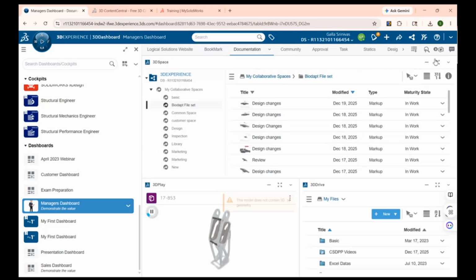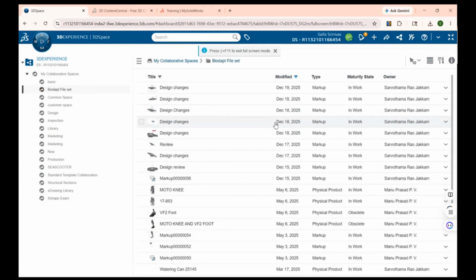So when coming to here, this is the collaborative space, the storage space that we got. This storage space is not just like a Google storage where you can dump everything and delete like that. It's not like that. It comes with basic PLM capabilities. PLM capabilities means check-in, check-out, workflows, revision control schema, automatic part numbering schema. All these things can be managed with this collaborative space.